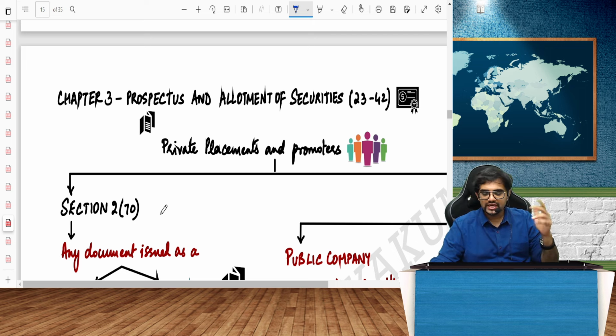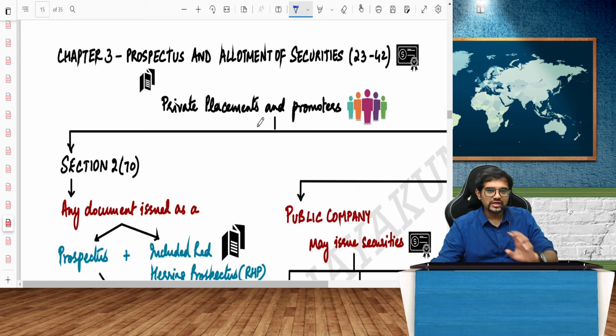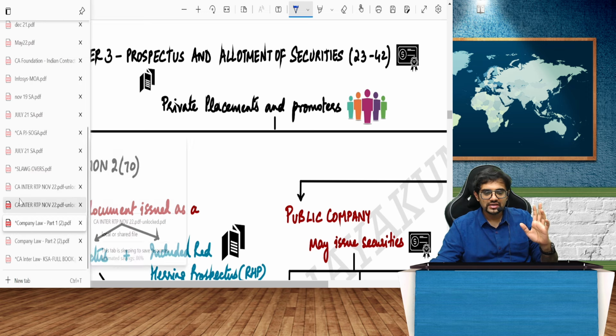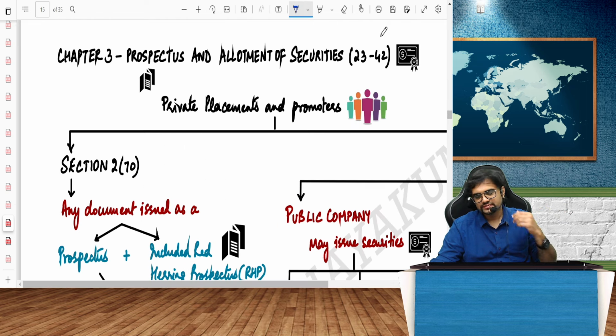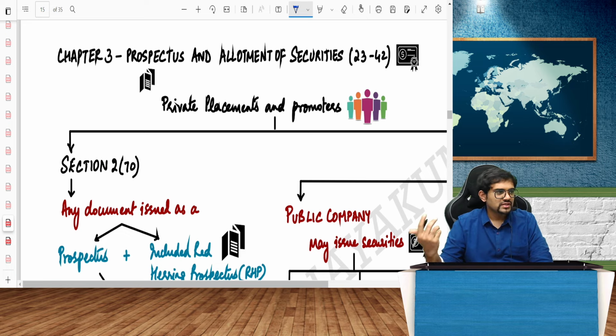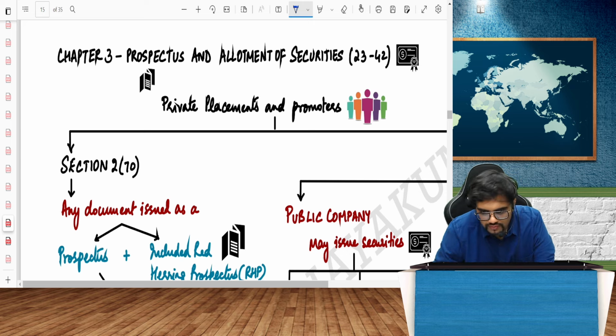Next chapter, prospectus and allotment of securities. As you can see, we are quickly revising all the chapters so that it is really helpful for you. Very, very quick revision. Chapter number 3. Today we will have to finish 35 pages, and tomorrow the remaining, around 36 pages. All the important areas we will see. You cannot sit and do each and everything. At least 60-70 marks if you have covered. Rather than a 3-hour session, I requested them to do a 6-hour session because I could cover more. That's the only reason.